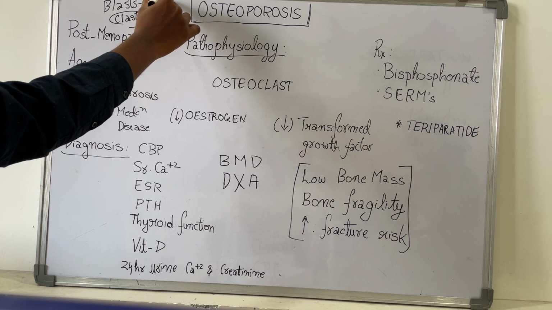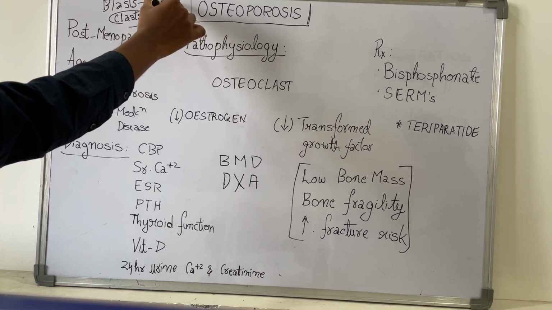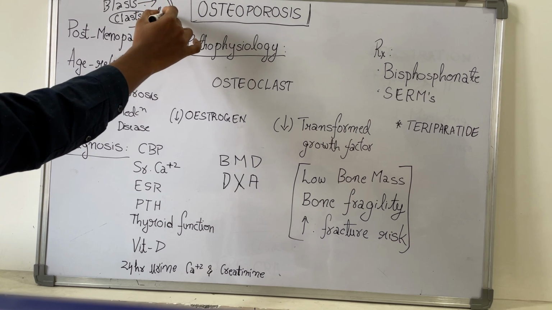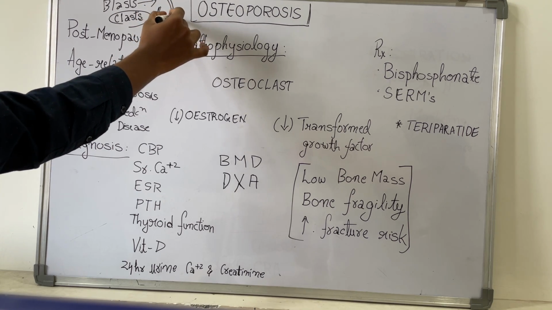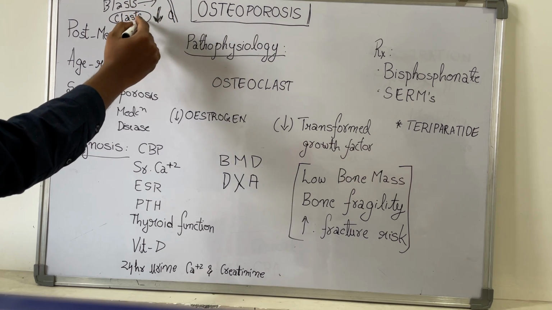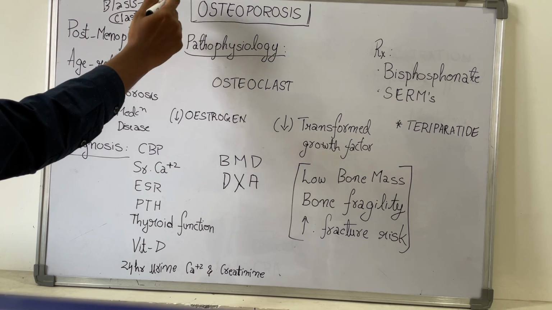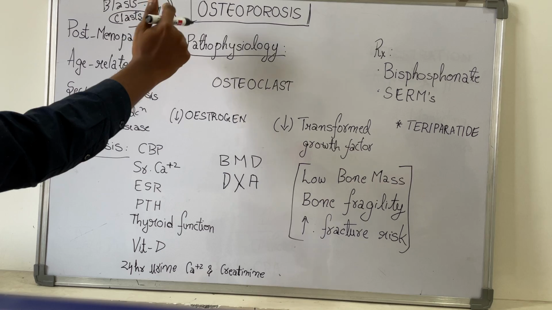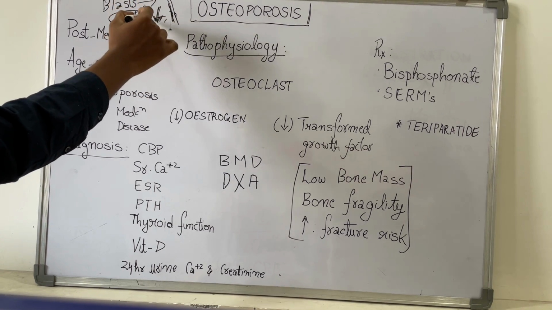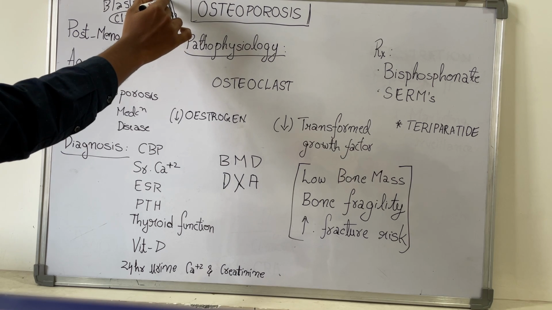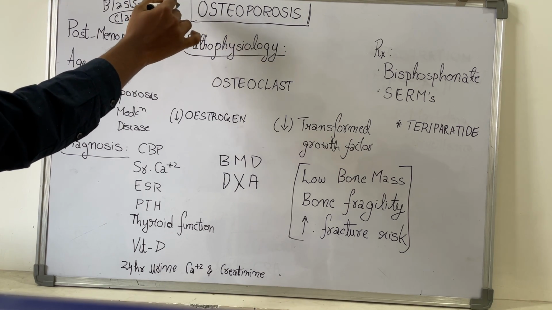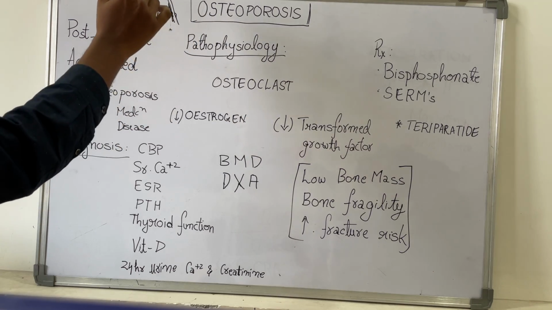For example, if you want a bone like this, osteoblasts form a bone like this. Let us think there is more calcium here, so a bone is formed like this. To shape that bone into an appropriate shape, the osteoclast will work on this. They will remove the amount of calcium here, so the bone is finally in a good shape. So both osteoblast and osteoclast are required. Only an appropriate amount of calcium must be present in the bone. It should not be too high and it should not be too low.